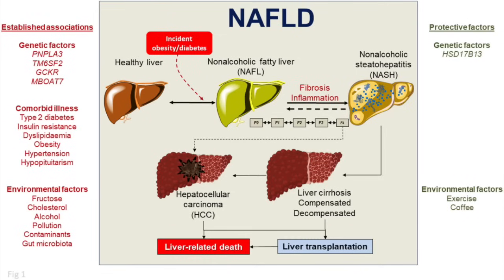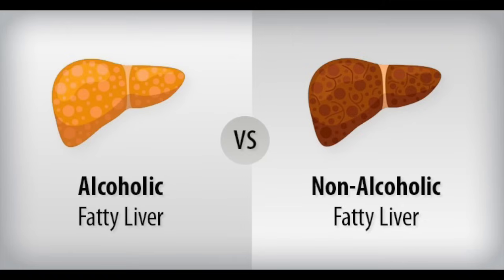Okay. So first of all, what's the theory behind all this? What is fatty liver, and what does it have to do with insulin resistance and diabetes? Fatty liver is the commonly used term for non-alcoholic fatty liver disease, or NAFLD. For the rest of this video, I'll go ahead and just call it fatty liver to keep things simple. There is another kind of fatty liver that you get from drinking alcohol, but I won't be talking about that because it isn't germane to what we're discussing here. What we're talking about today is non-alcoholic fatty liver disease.